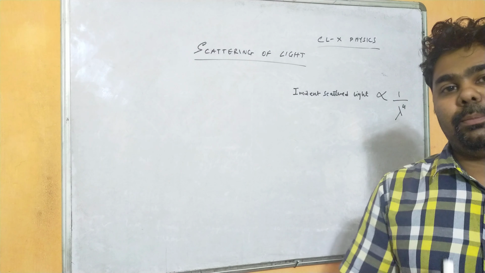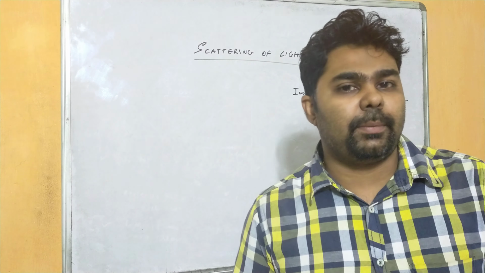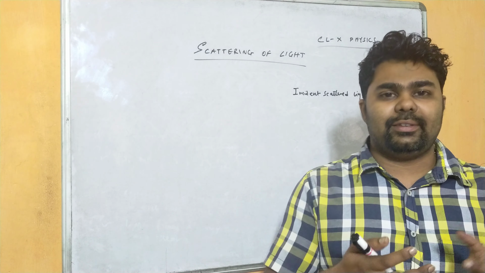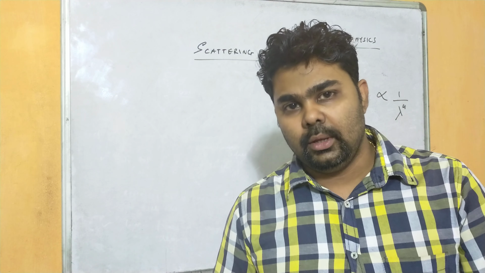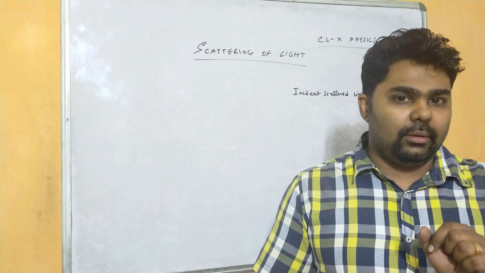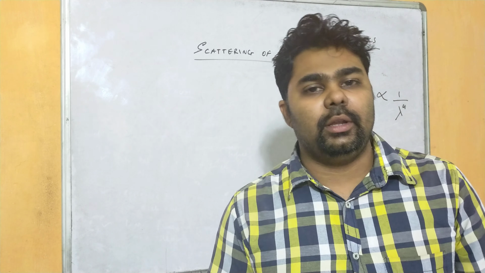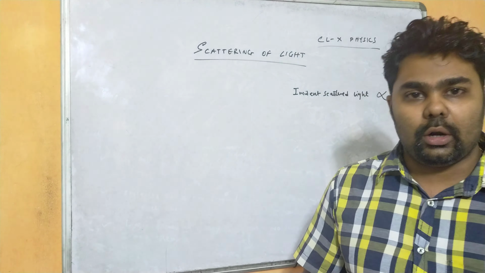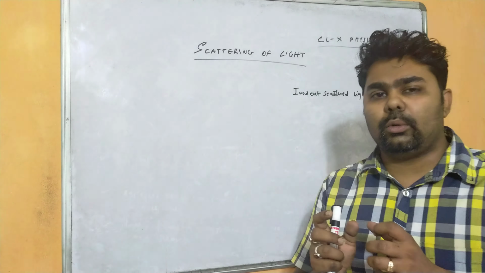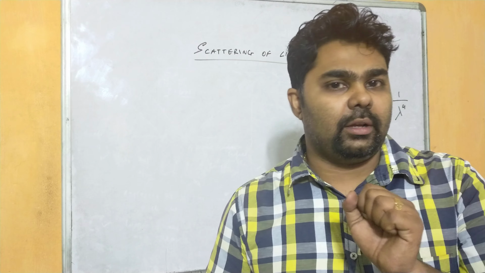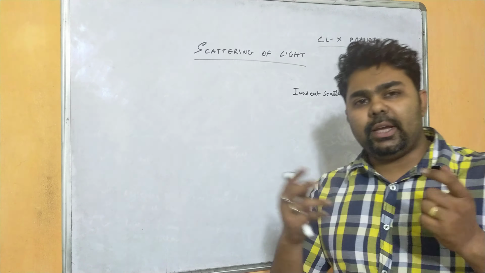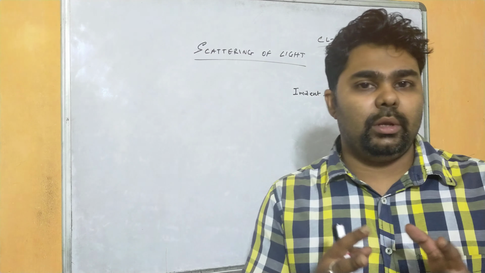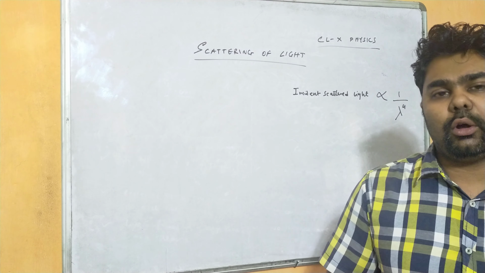The scattered light depends upon the size of the particles. If the size of the particles is very small, very fine, very minute, then the scattered light will be blue in color. Similarly, if the particles in the atmosphere become larger, then it will be due to the longer wavelength. So the longer wavelength will get reflected by the larger particles. Now if the particles are big enough, then this reflected light will be white in color.